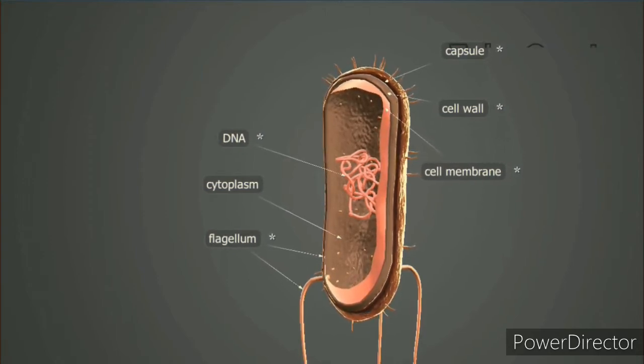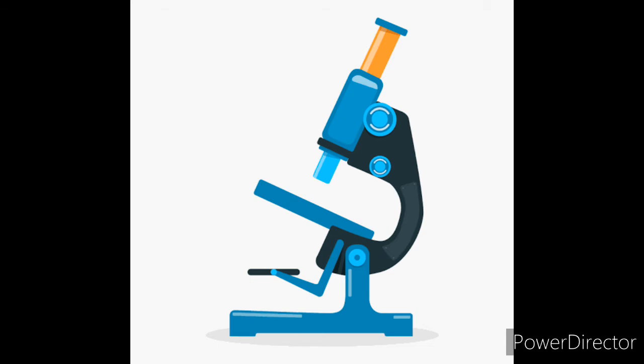Bacteria are one of the smallest and structurally simplest organisms. They are found everywhere: in water, air, and soil. They are also found in the bodies of humans, plants and animals. They can survive in extreme temperatures too. Bacteria, being unicellular organisms, can be visible only under a high-powered light microscope.